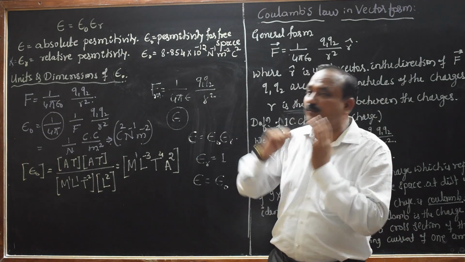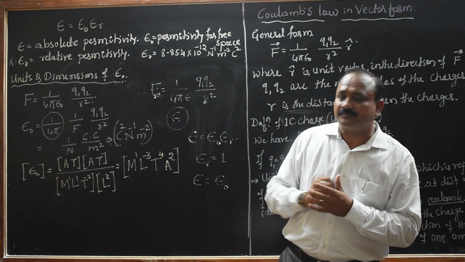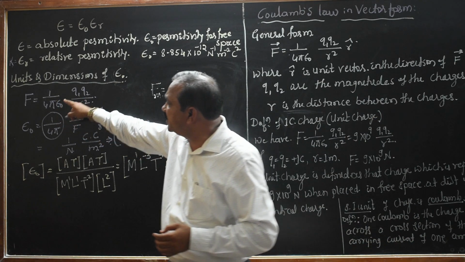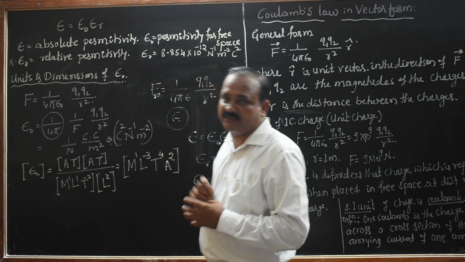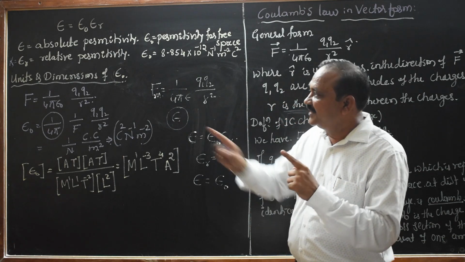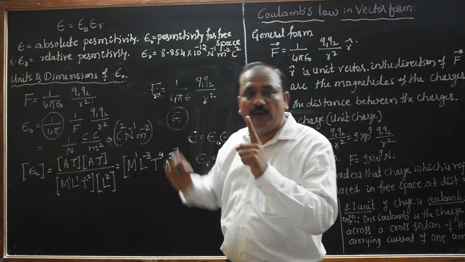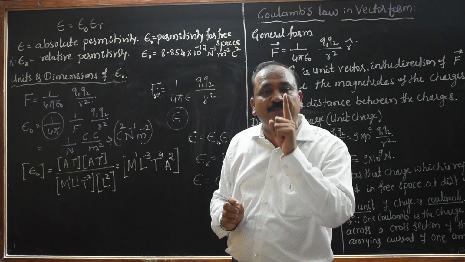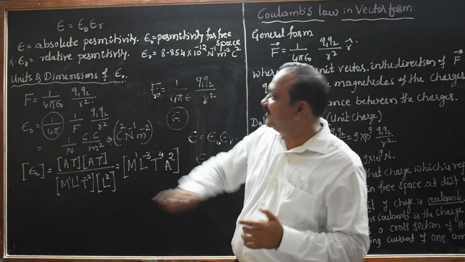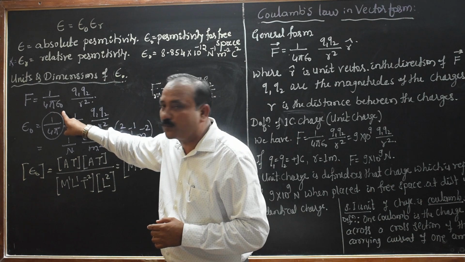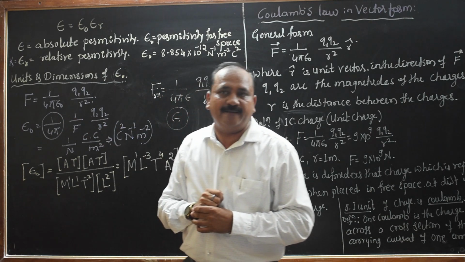See, in this case, F equals 1 divided by 4 pi epsilon naught, Q1 Q2 divided by R square. It is an air medium: Q1 and Q2, these two charges, are placed in an air medium. Then only have we taken 1 divided by 4 pi epsilon naught.